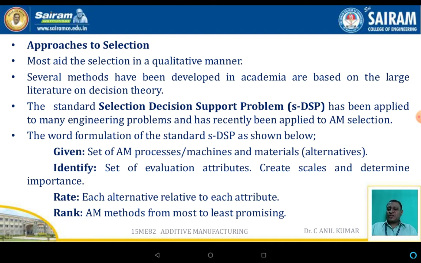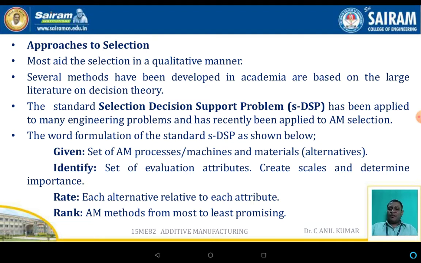Approaches to selection. Most aid to selection is qualitative. Several methods have been developed in academia based on the large literature as well as decision theory. The standard selection decision support problem has been applied to many engineering problems and has recently been applied to additive manufacturing selection also.